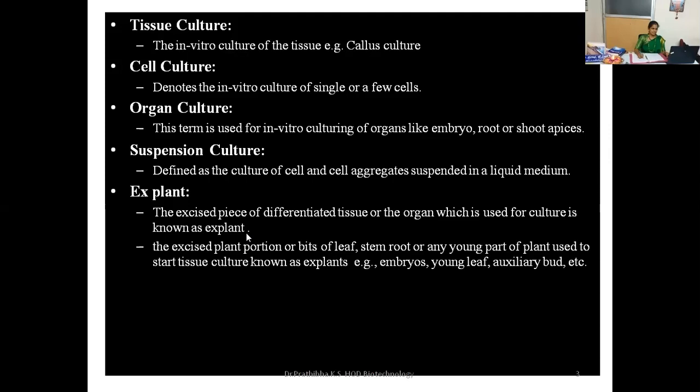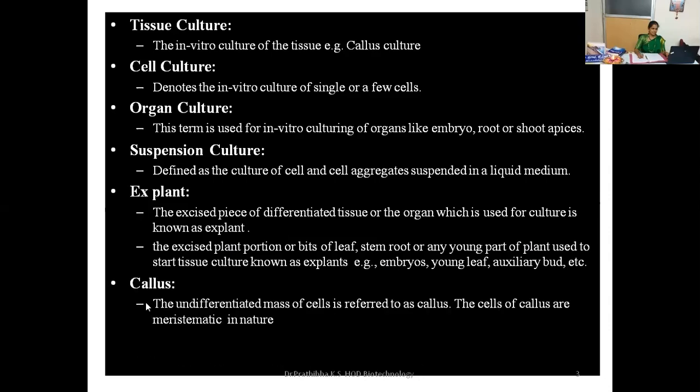I've already told you about the explant. Let us repeat again here. Explant means the excised piece of differentiated tissue or the organ which is used for culture. Or the excised plant portion or bits of leaf, stem, root, or any young part of plant used to start tissue culture is known as explant. You can give any part of the plant as an example for the explant.